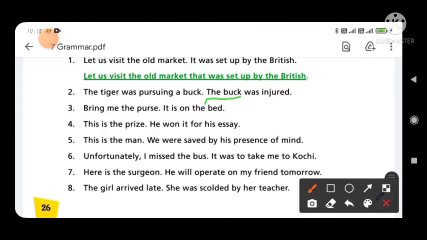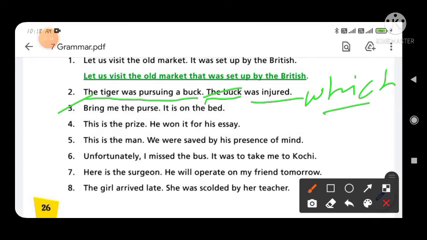In their place you write which. Okay, and the sentence will be, "The tiger was pursuing a buck which was injured." That's clear.